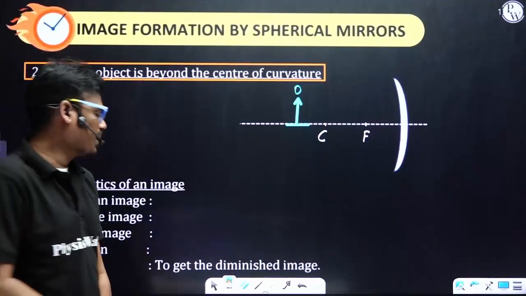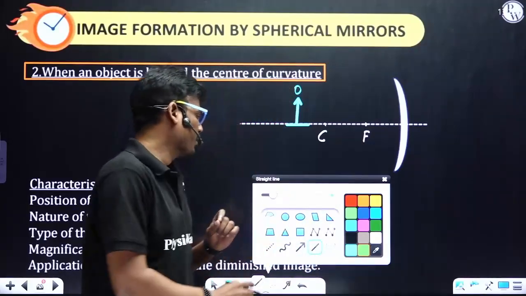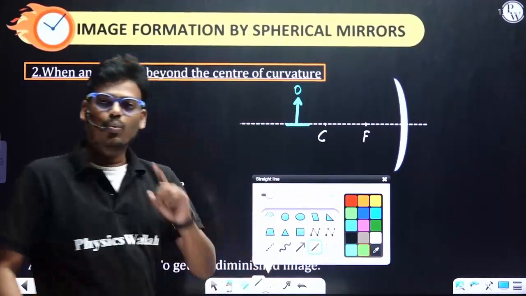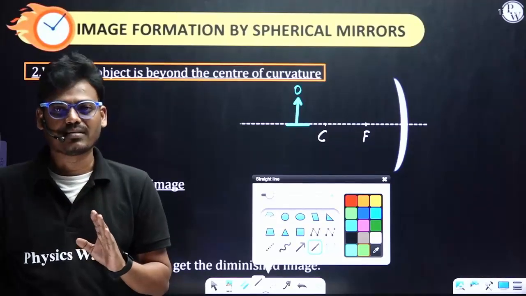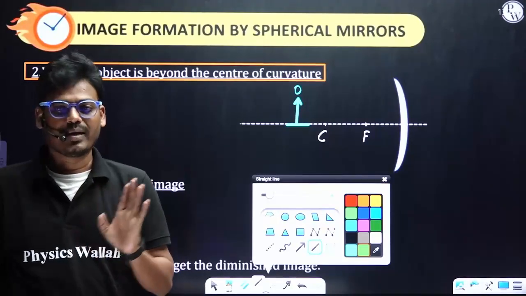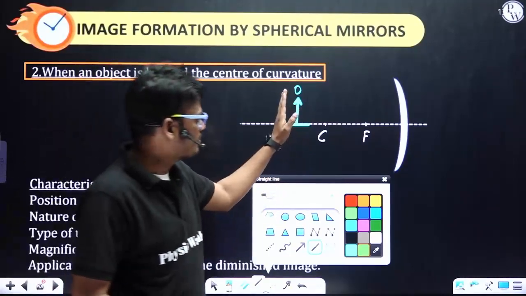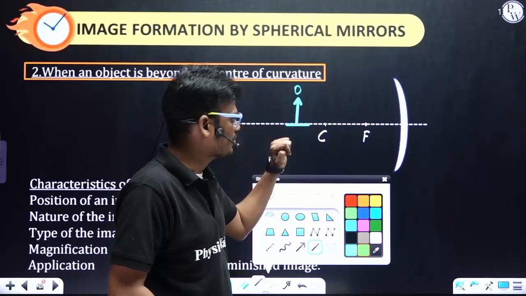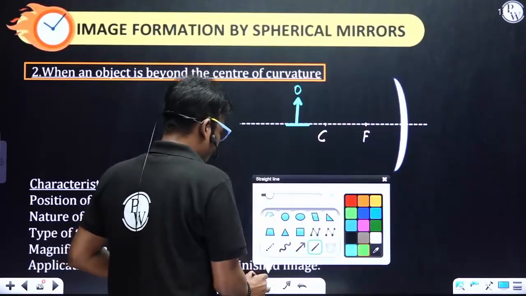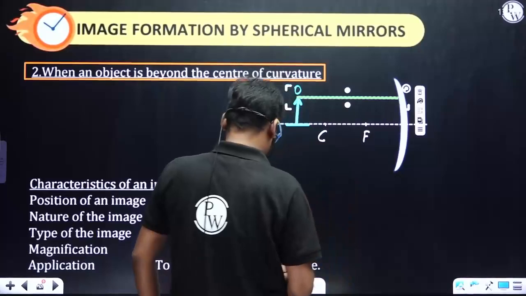Now let's consider incident rays. Always remember, for incident rays, one you have to always consider parallel to the principal axis, and another one at any point. You can consider the next point of that particular position. If this is the position of the object, what is the next position? Center of curvature. So first you have to consider the incident ray parallel to the principal axis.